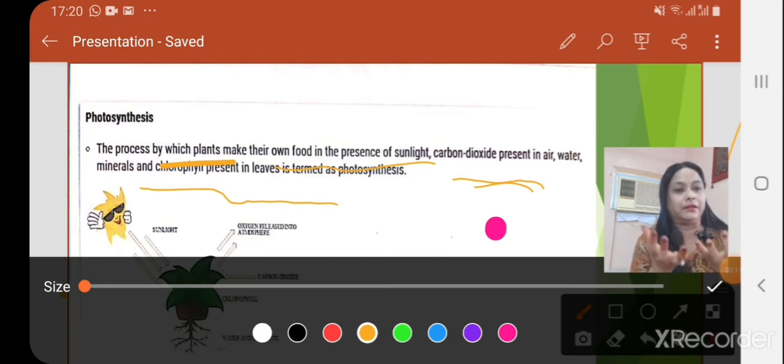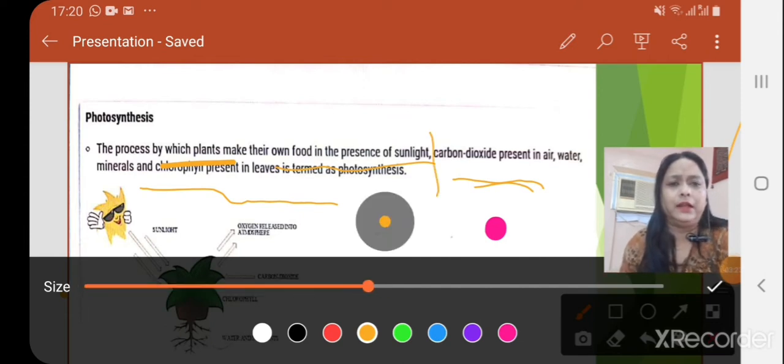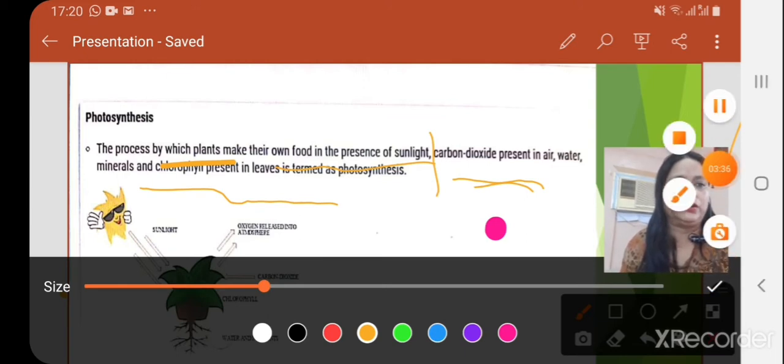Water and minerals are also needed for this photosynthesis process. So these are very important factors of photosynthesis.